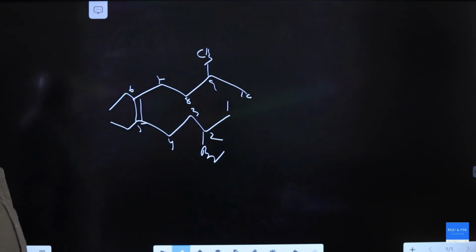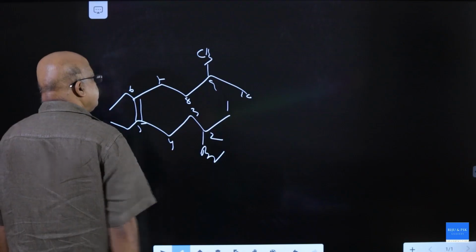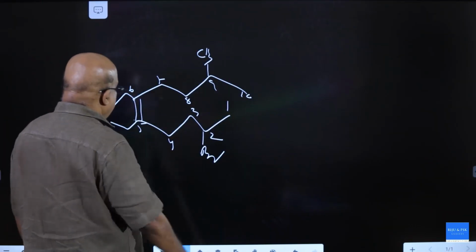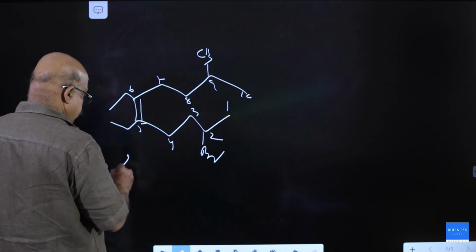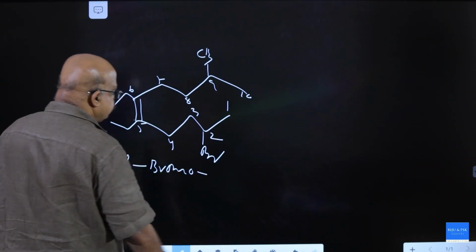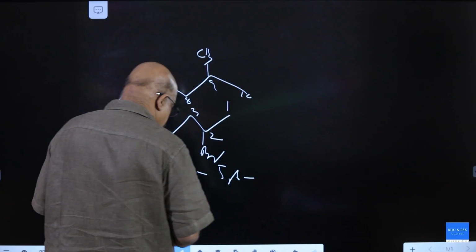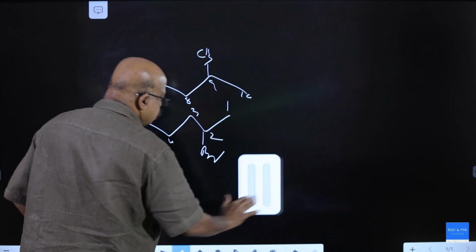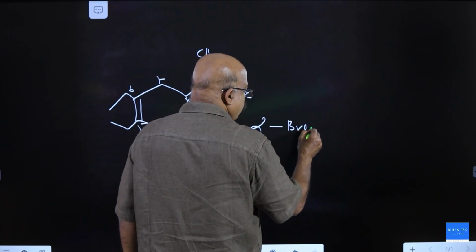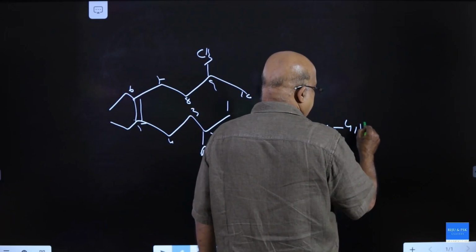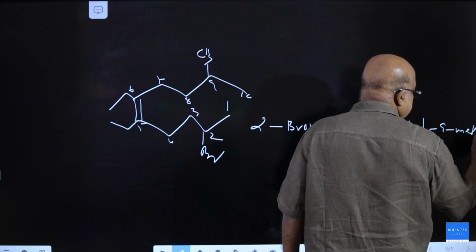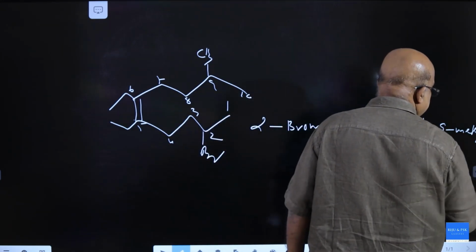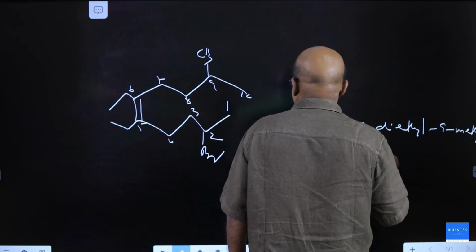It is 2-bromo, 5,6-diethyl, 9-methyl dec-5-ene.